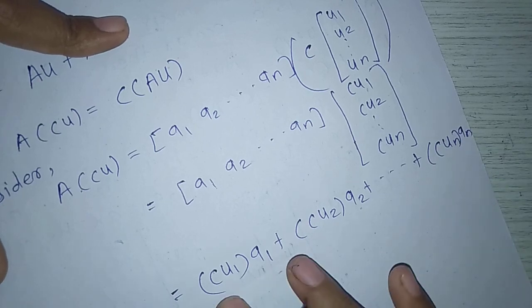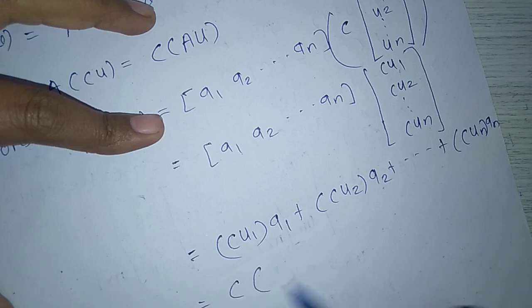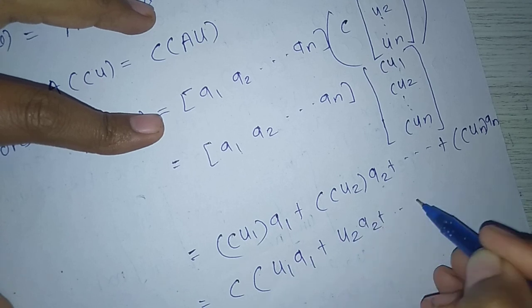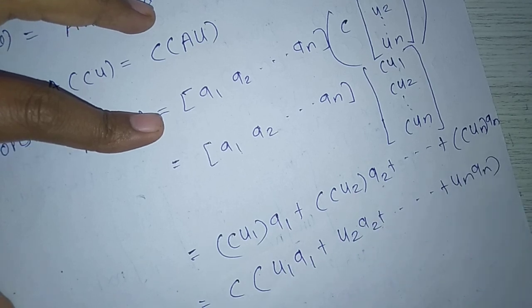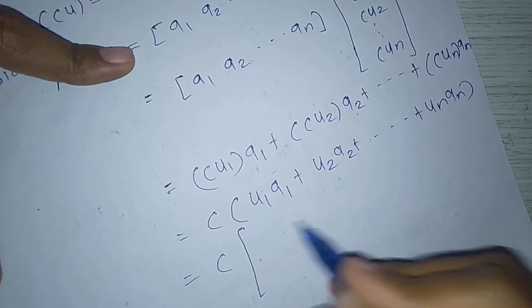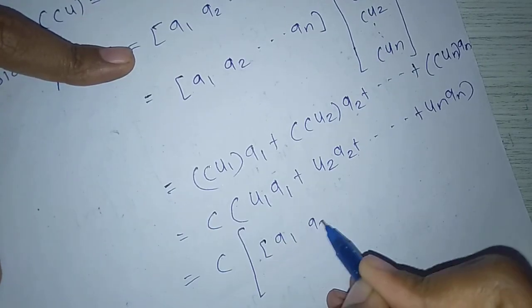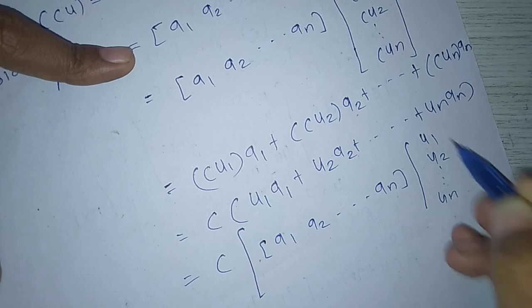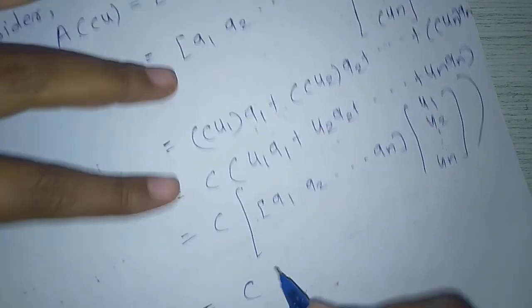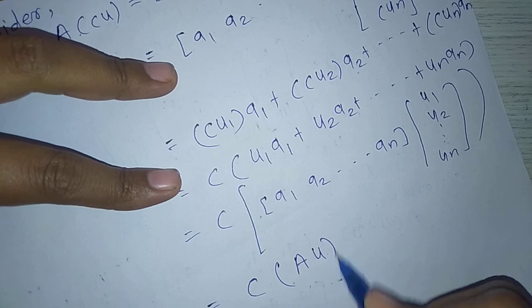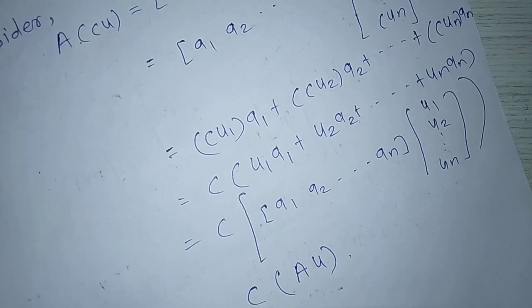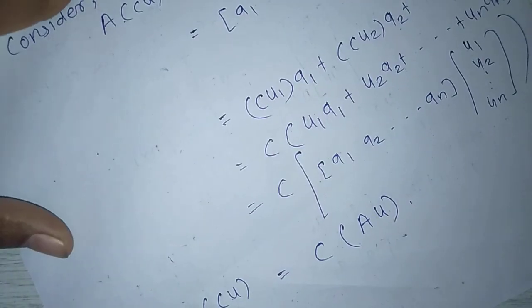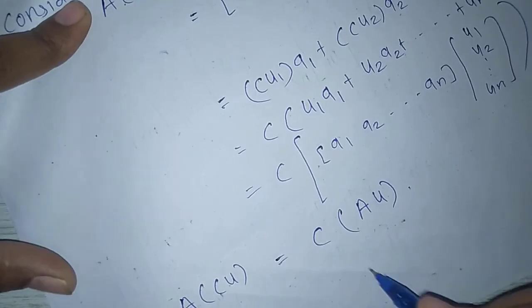Here c is common, so take c outside, and the remaining terms are u1 a1 + u2 a2 plus and so on plus un an, which is equal to c times [a1, a2, and so on, an] times (u1, u2, and so on, un), which is equal to c times A u. So we get left hand side equal to right hand side. So the second part is proved.